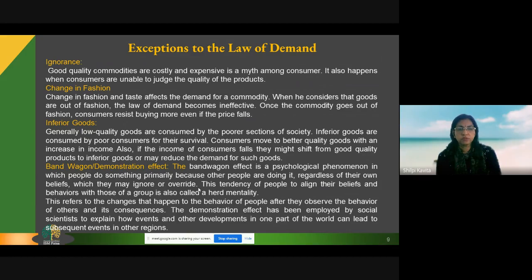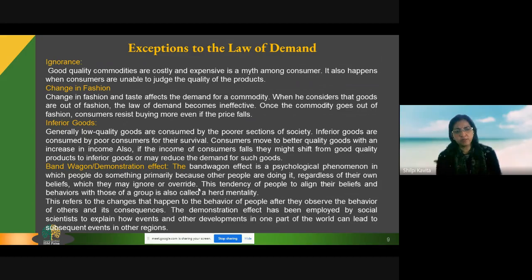Inferior goods. This is a concept based on income. When our income increases, many times we go for superior goods. We go for branded products. Previously, we were using local brand products, but my income has increased, so I'll be purchasing branded products. So that local product has become an inferior good for me. Even if the price is decreasing or increasing, price is not mattering for us. But my income has increased, so I'm going to purchase it.